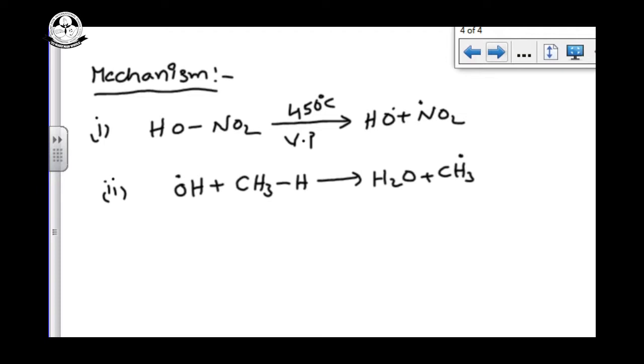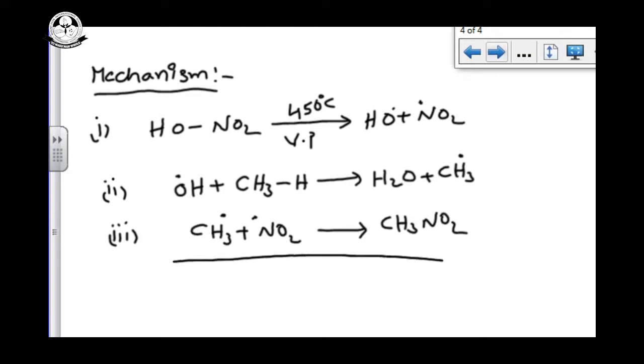Then in chain termination, that methyl free radical combines with the NO2 free radical and we get CH3NO2.